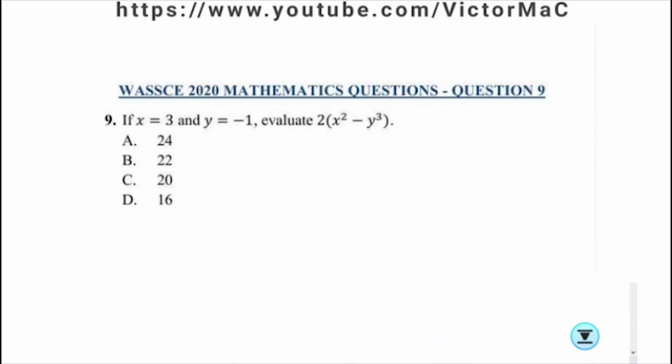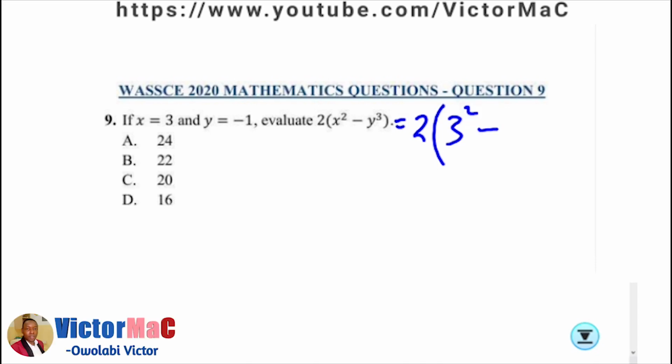Question number 9 of WASSCE 2020 mathematics questions. If x equals 3 and y equals minus 1, evaluate 2x squared minus y cubed. That is 2 into bracket x squared, and our x is 3, so we square the 3, minus y cubed, where y is minus 1.